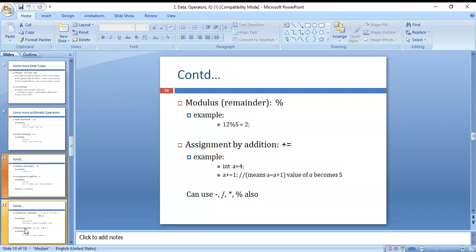You can use minus, division, multiplication and modulus also here. 4 divided by 2 is 2, since 2 2s are 4, and the remainder is 0. Next, for multiplication, 4 2s are 8, and 5 2s are 10. The star is the multiplication symbol, and modulus means remainder.